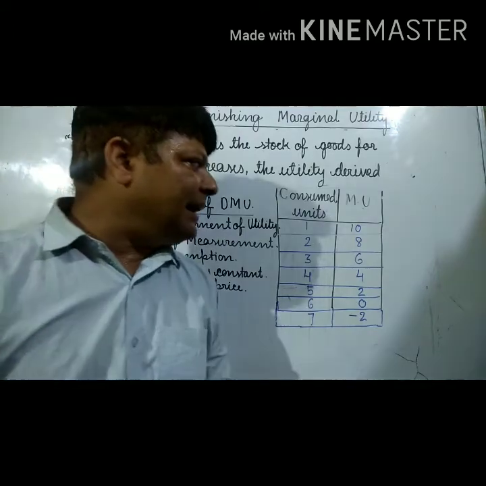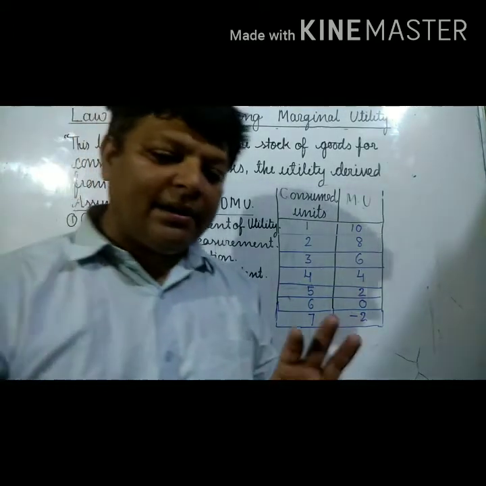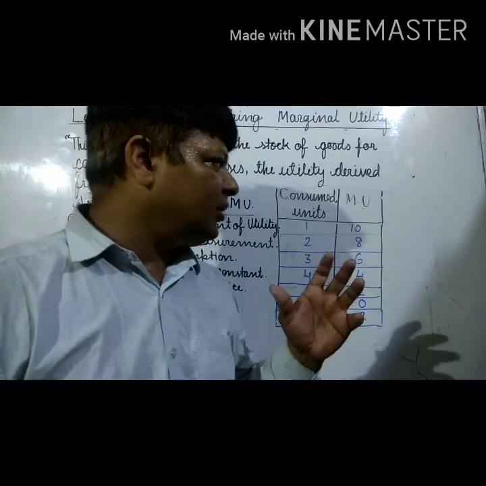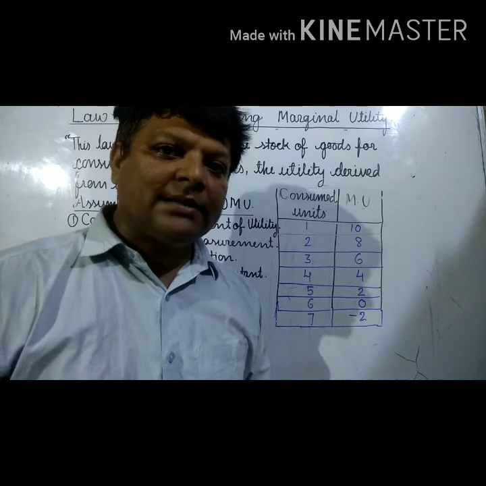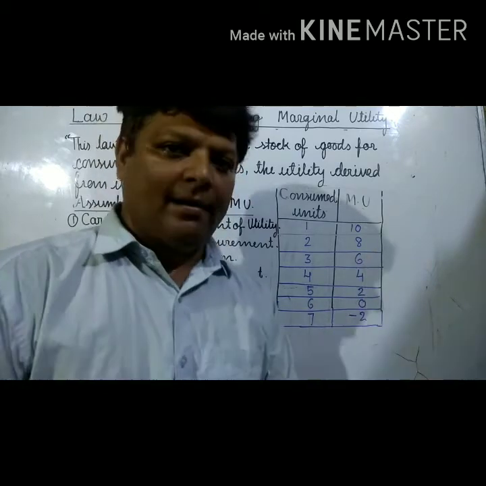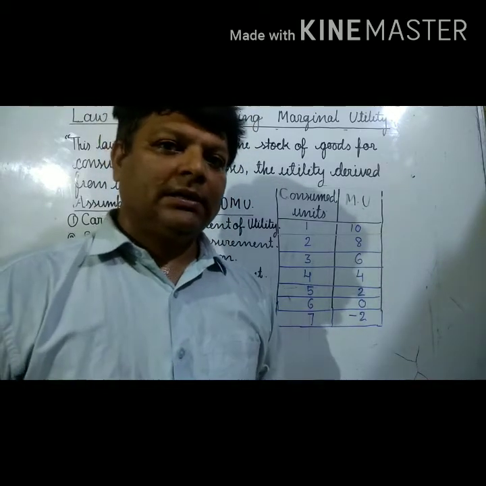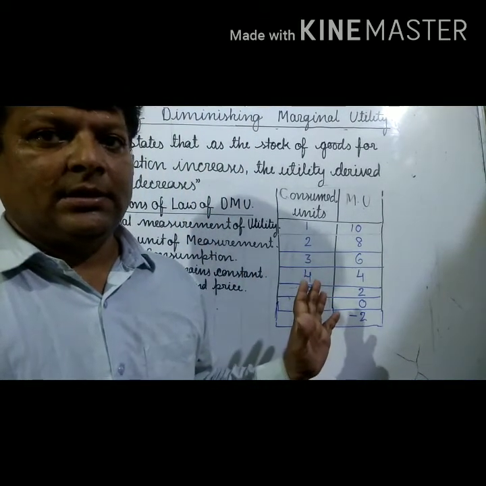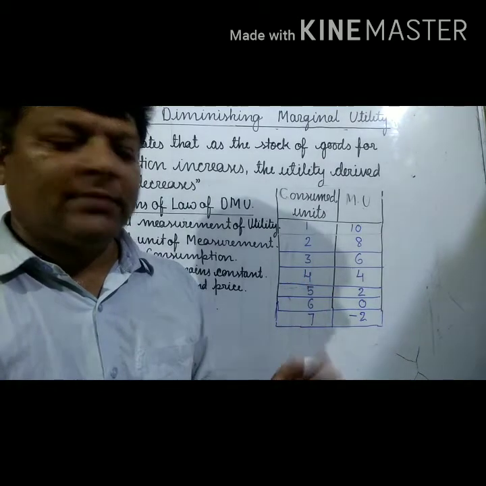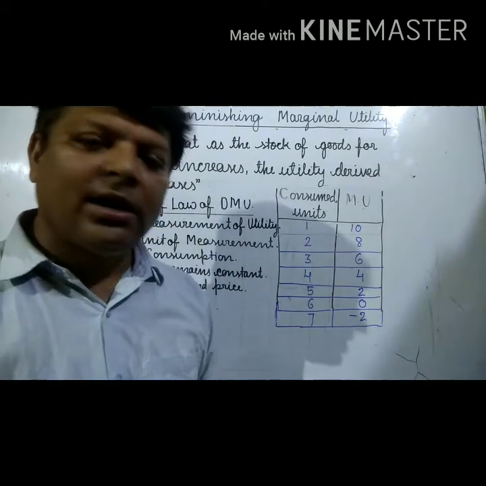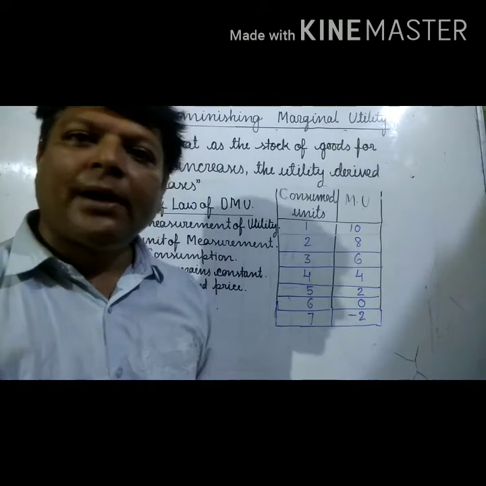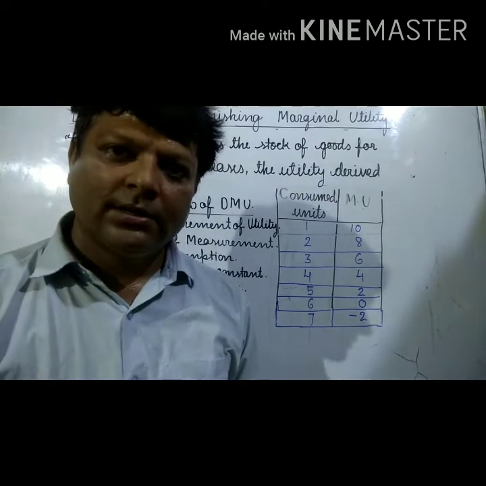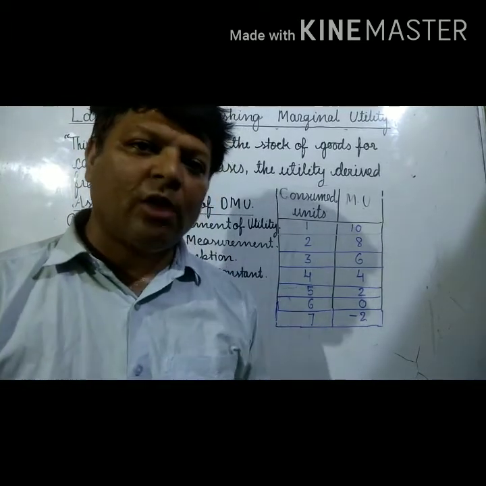So how can we understand it with an example? Suppose we are eating Rasgulla. The moment we eat 1 Rasgulla, the utility we get from its consumption is 10 utils. And here I am not comparing this with the price of the commodity. Suppose you went to a party and nobody is asking you about the price of the plate, and you are eating. There is no limit on how much you eat.